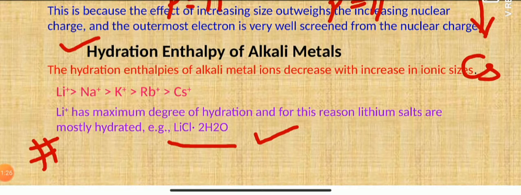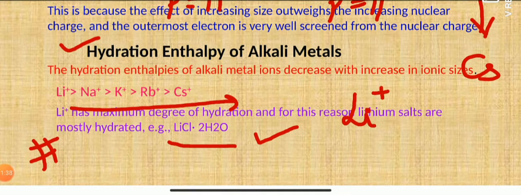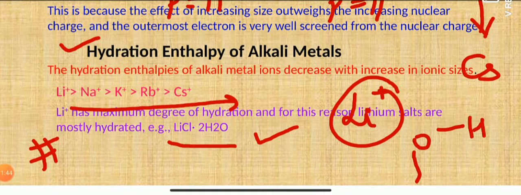As we discussed earlier about size, as you move down the group, the cationic size increases. It means that the smaller the size of the cation, the more easily it can interact with the water molecule. As a result, it has a high hydration enthalpy. So lithium, being a smaller cation, has the highest hydration enthalpy, and that is the reason lithium salts are mostly hydrated in nature. So that is all about the atomic properties of the alkali metals.